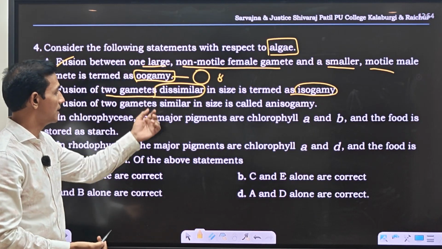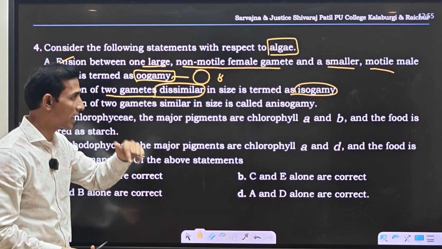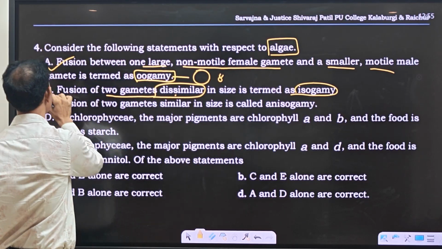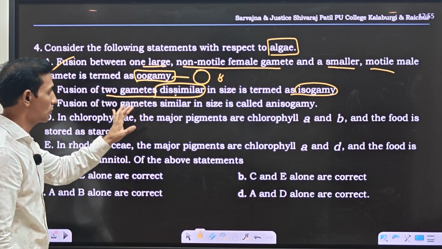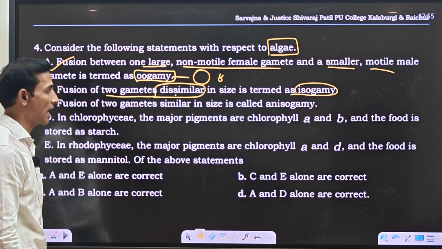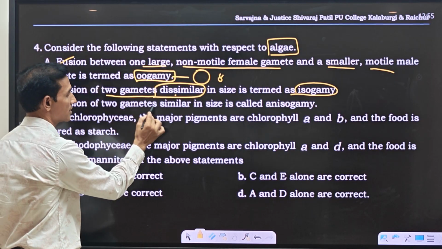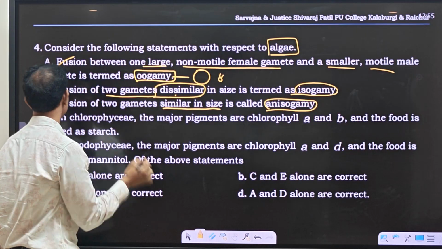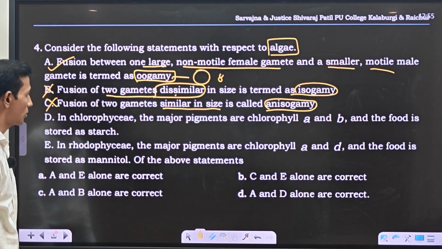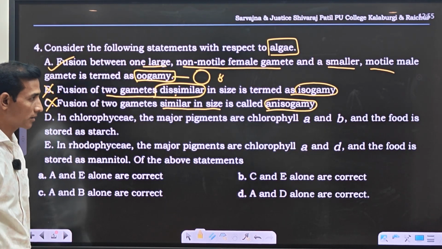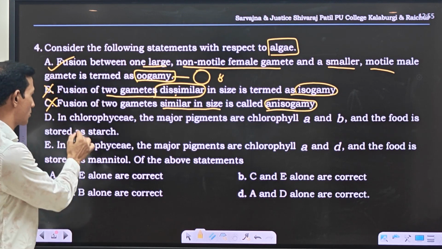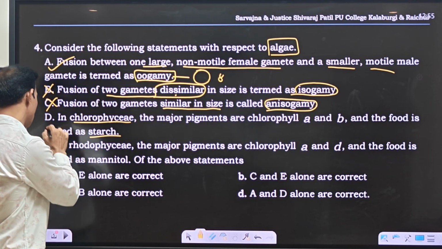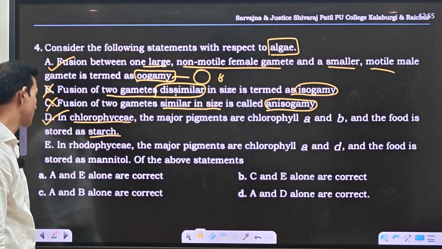If they are dissimilar, it is called anisogamy. It should be similar, then only it is called isogamy. So B is wrong. C: Fusion of two gametes similar in size is called anisogamy. Similar means it should be isogamy, so this is also wrong. D: In Chlorophyceae, the major pigments are chlorophyll a and b, and food is stored as starch. So option D is correct.